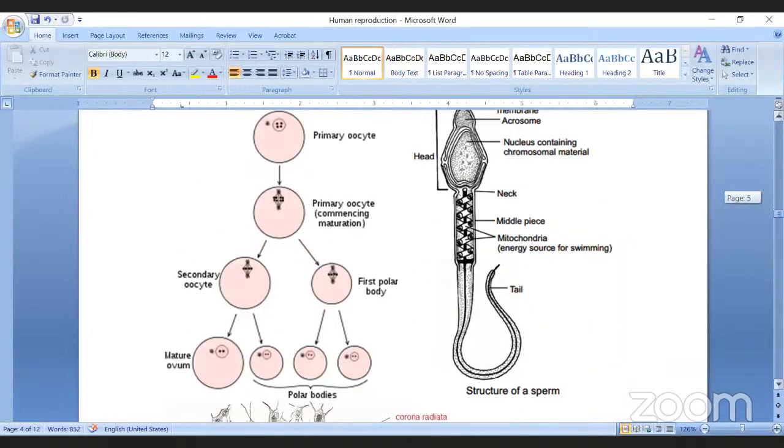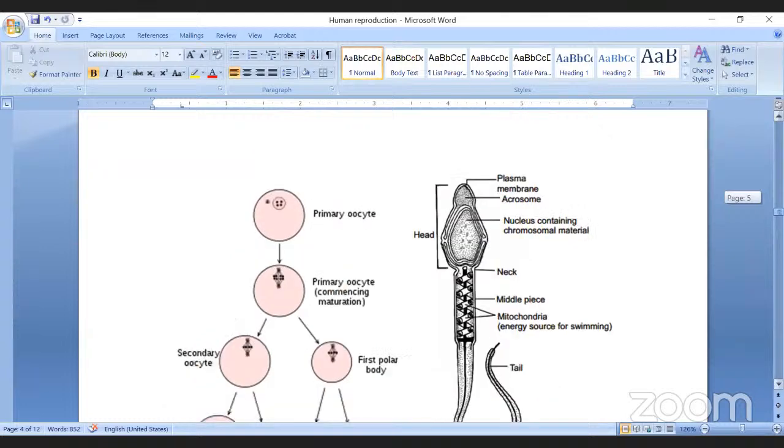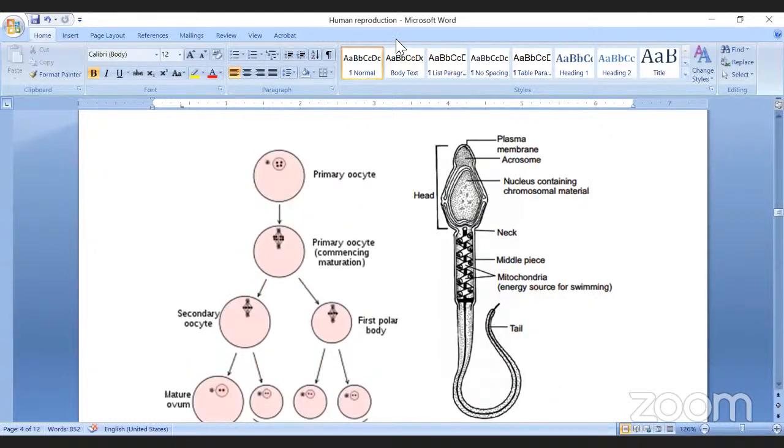After spermatogenesis, the structure of sperm. I will explain step by step. Sperm is a male gamete. It has 4 parts: head, neck, middle piece, and tail. The head is pear-shaped, covered by plasma membrane, and the tip of the sperm is called the acrosome. Acrosome plays an important role at the time of fertilization, and it contains some enzymes. The enzyme present in the acrosome is hyaluronidase. This enzyme plays an important role at the time of penetration of the egg.